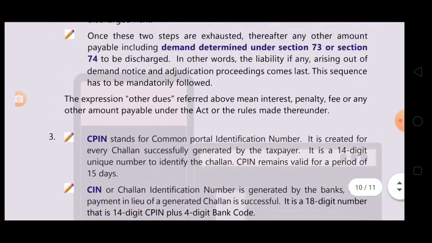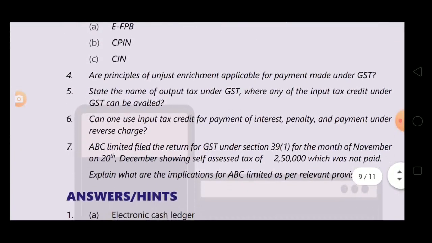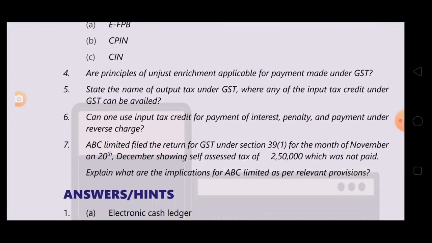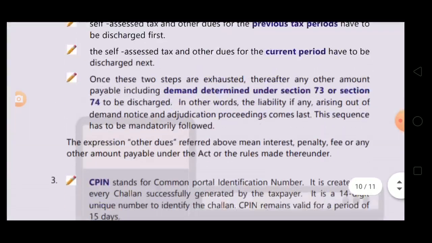So this completes our question number 3, CPIN, CIN and EFPB. We have discussed all these 3 terms. Now question number 4 is, are principles of unjust enrichment applicable for payment made under GST? Hope you guys know the meaning of unjust enrichment. So question is, are principles of unjust enrichment applicable for payment made under GST? Yes, principles are applicable. Answer number 4.